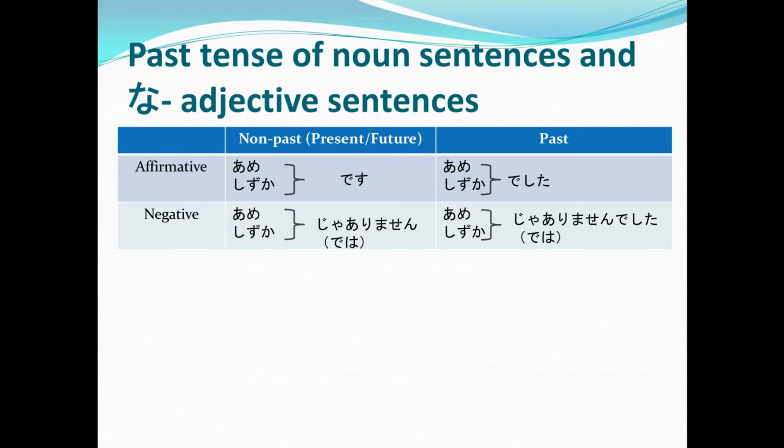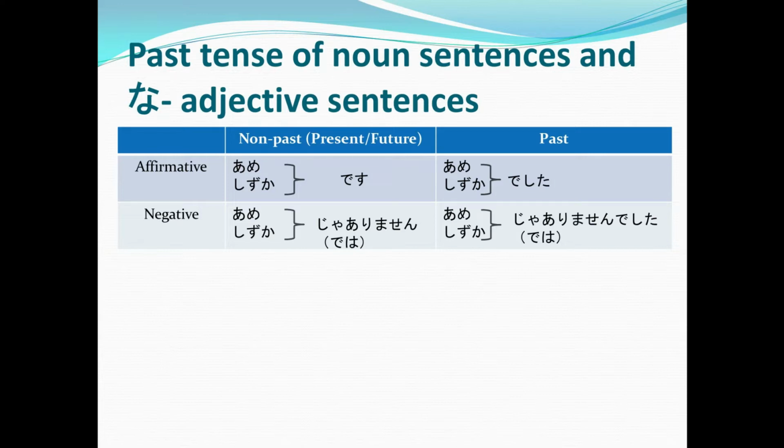For the past affirmative, we have shizuka deshita. For the present or future negative, we have shizuka ja arimasen or shizuka dewa arimasen. And for the past negative, we have shizuka ja arimasen deshita or shizuka dewa arimasen deshita. Always refer to the table that I provided you for easy studying.